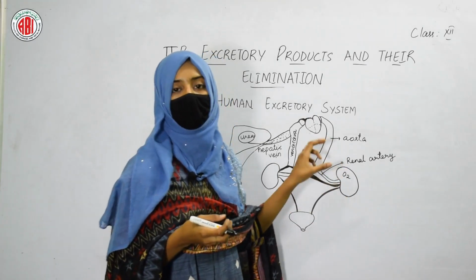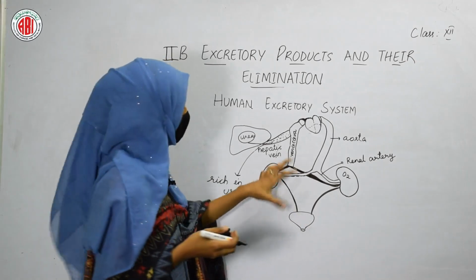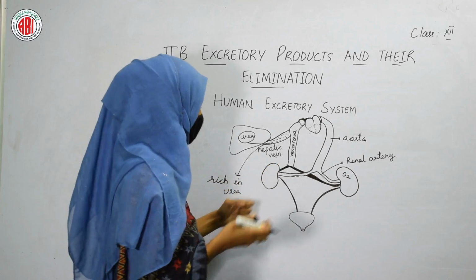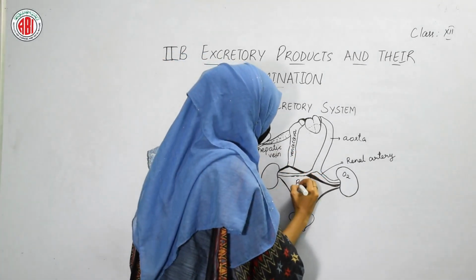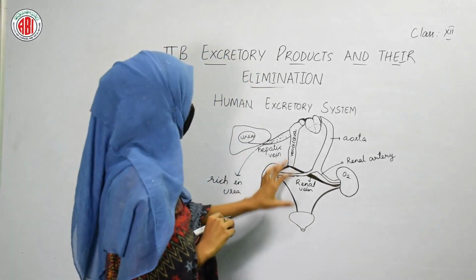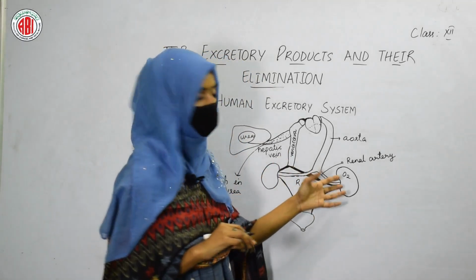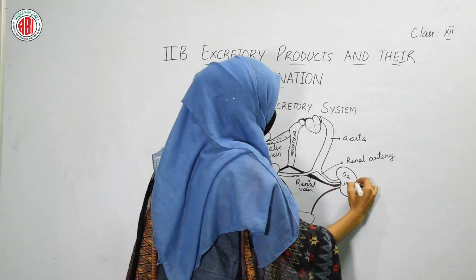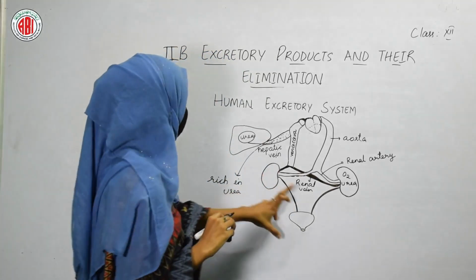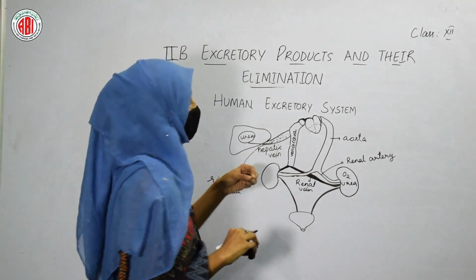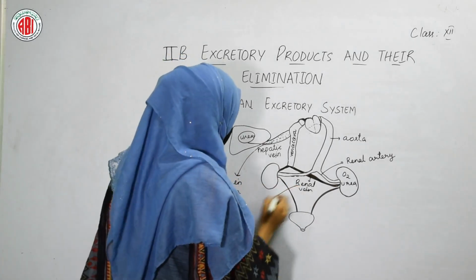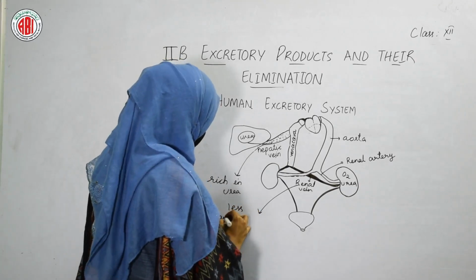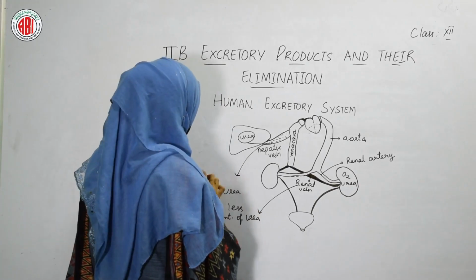from our blood. After the removal of urea from the blood, after the purification, it is taken by the veins that are called the renal vein. Now, the blood which is taken by the renal vein is free of oxygen. As the oxygen is taken by the kidneys, it is free of oxygen, and even urea is taken up by our kidneys. So, urea is also not present in this blood. Only a small amount of urea can be found. So, the renal vein is a vein in which a small amount of urea is present